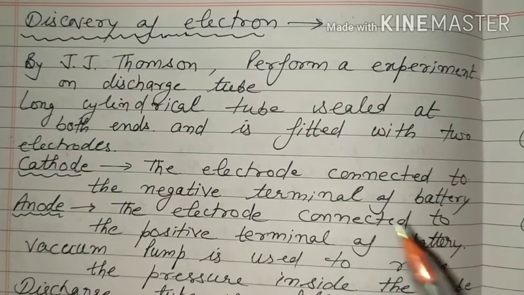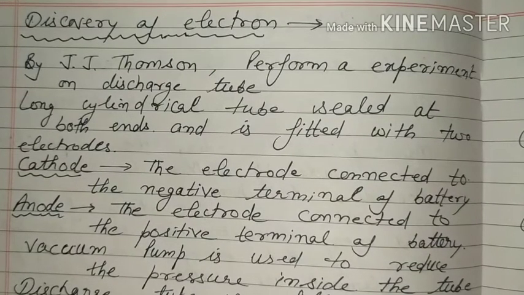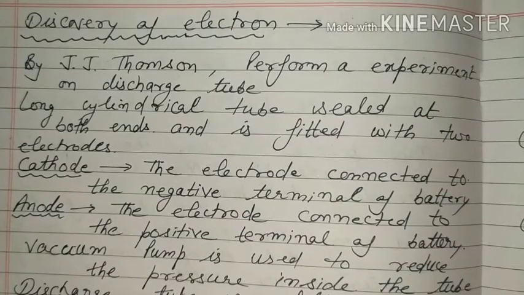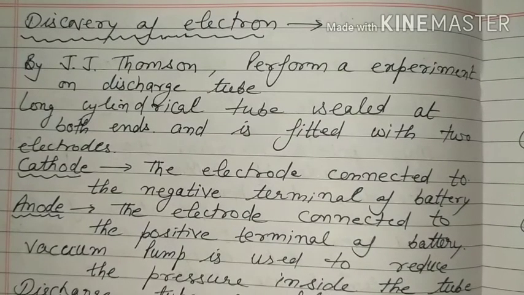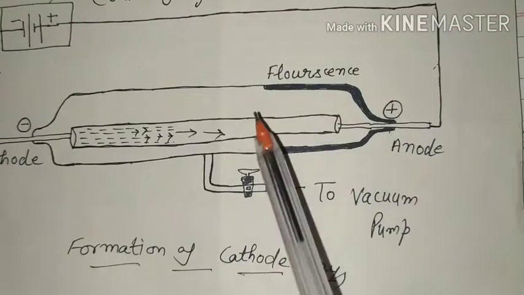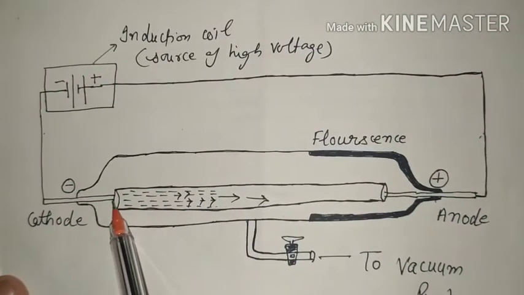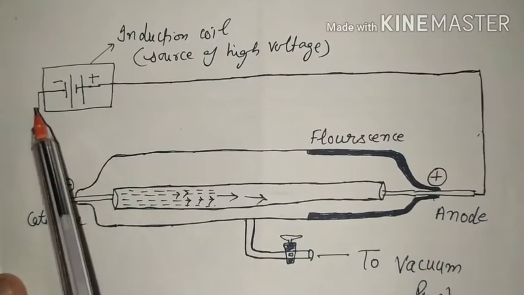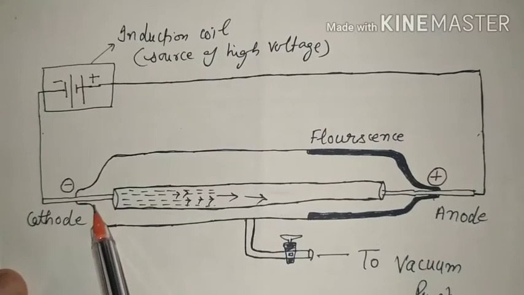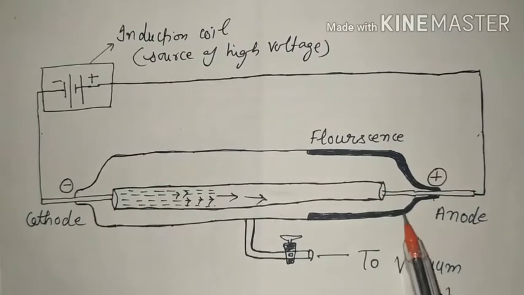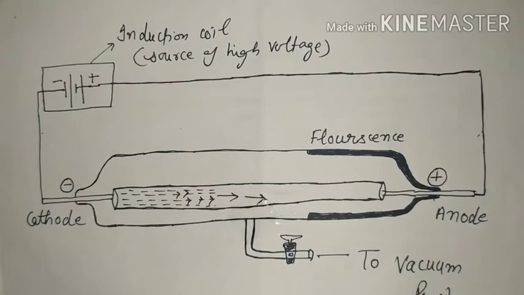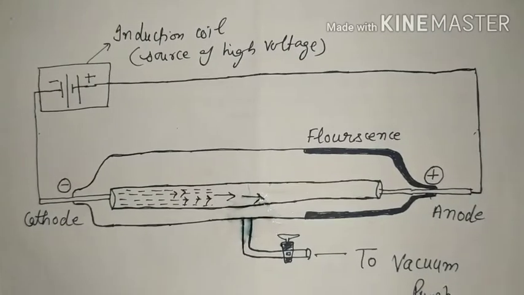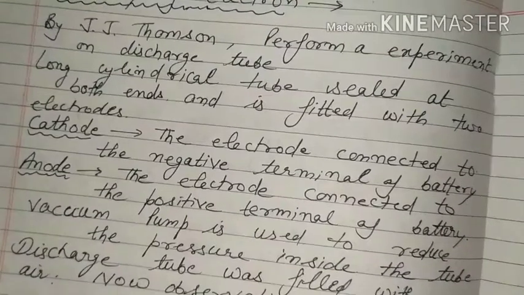J.J. Thomson performed an experiment. Firstly I show you the diagram. Discovery of the electron. Here it is the discharge tube. These are two electrodes. The negative end is connected on this side, known as the cathode, and the positive side is known as the anode. Here it is vacuumized by a pump. This is at very high voltage.